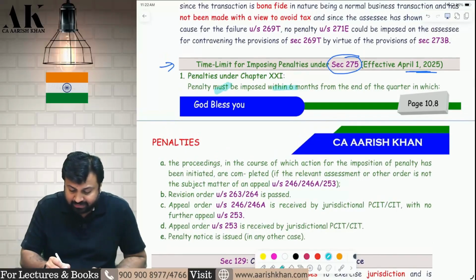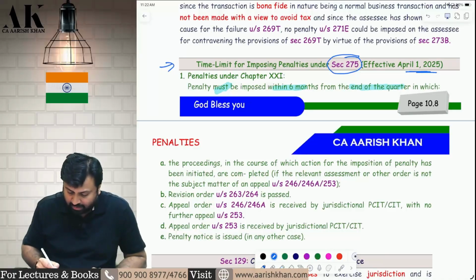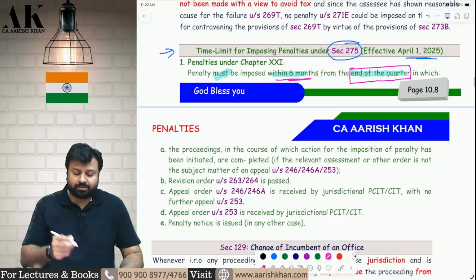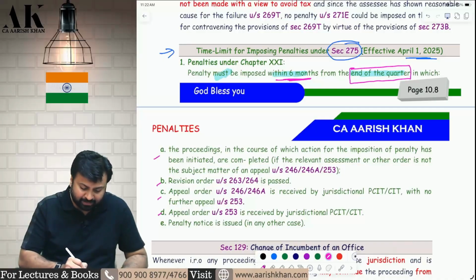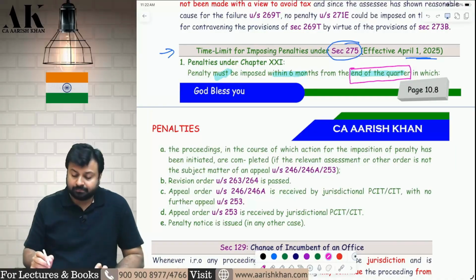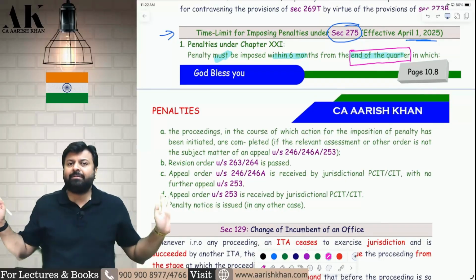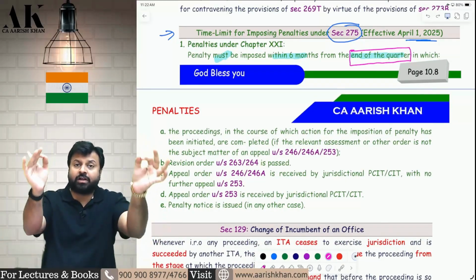Penalty must be imposed within 6 months from the end of the quarter. First of all, it is again from the end of the quarter now, not from the end of the month. Within 6 months from the end of the quarter in which point number A, point number B, point number C, point number D, point number E has happened. What is point number A? Let's talk about all points one by one. The basic time limit is the same, within 6 months from the end of the quarter.